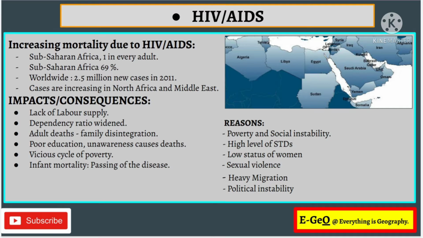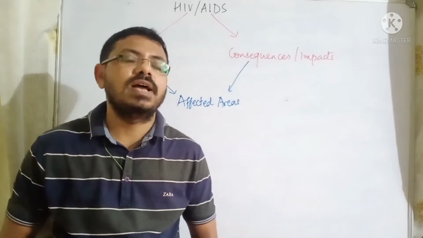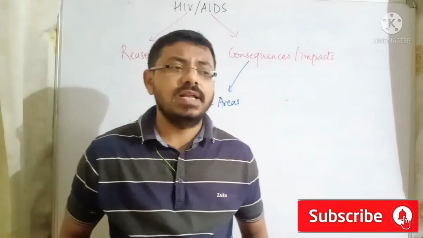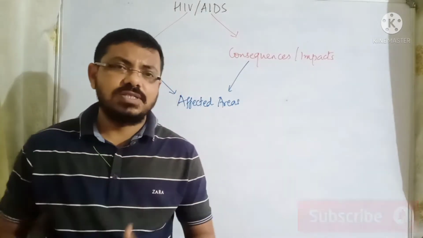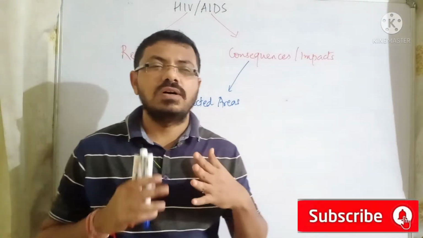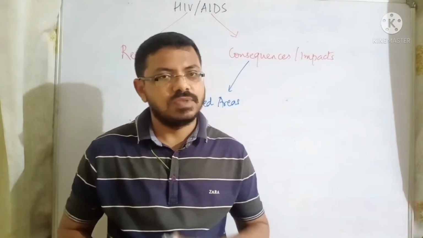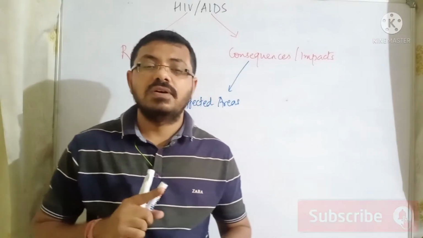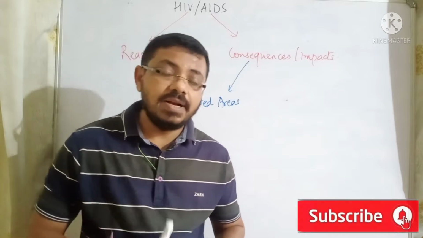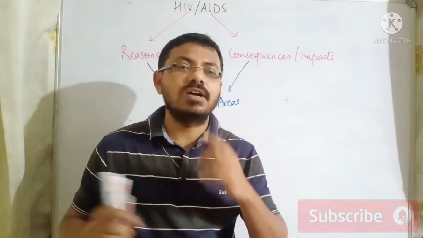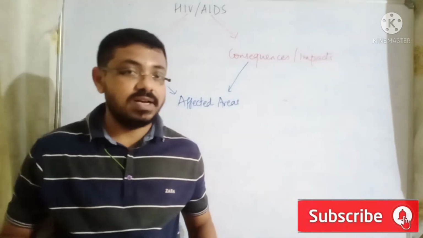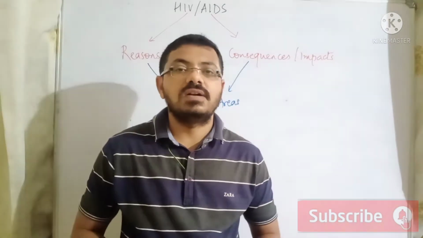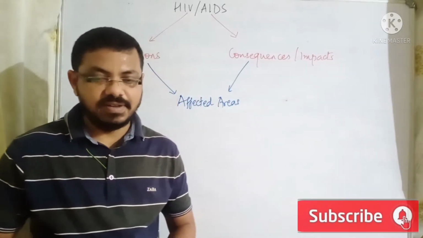Now if we look at the consequences and impact, if there is more population which is HIV positive, what will happen? Definitely the HIV positive status will lead to a shortage of labor. This is one of the major consequences: shortage of labor or lack of labor supply. The dependency ratio will increase. If the younger population is getting this disease and dying, then definitely the dependency ratio will increase.